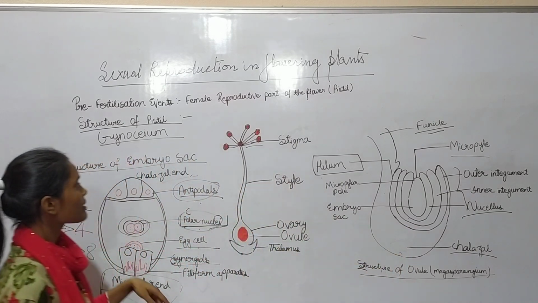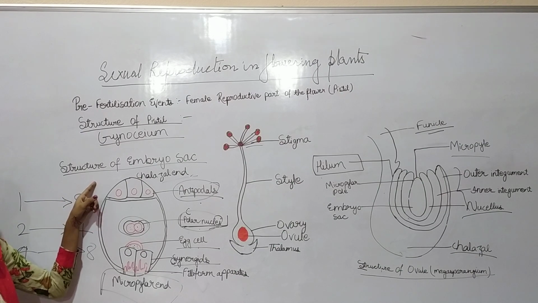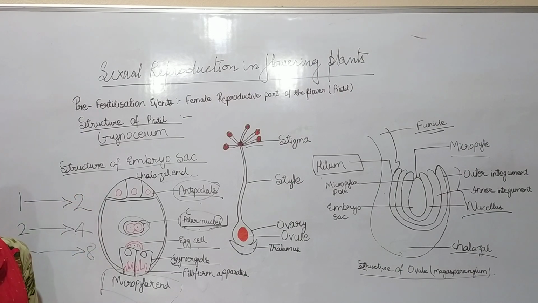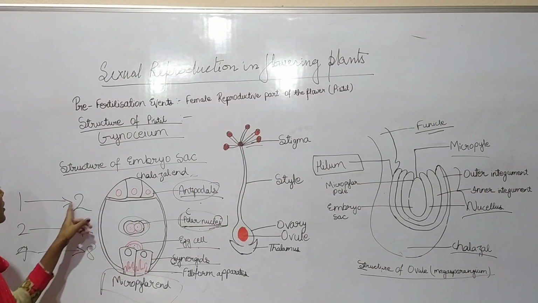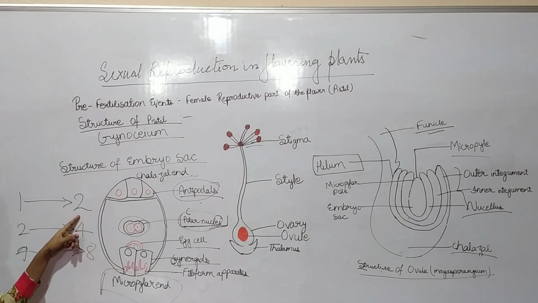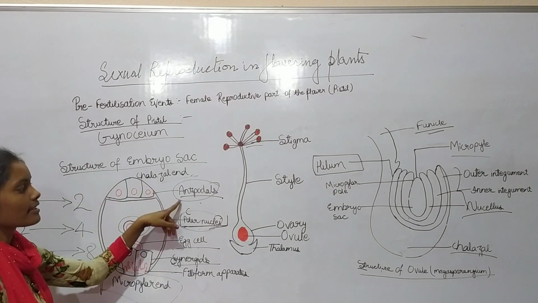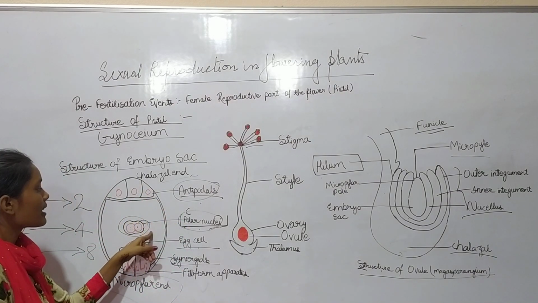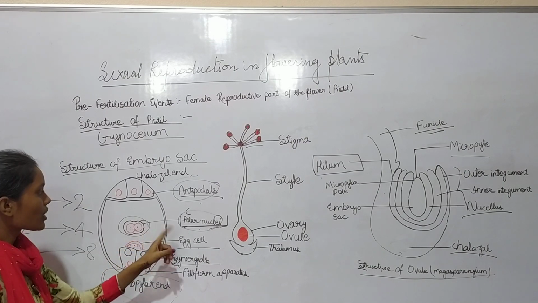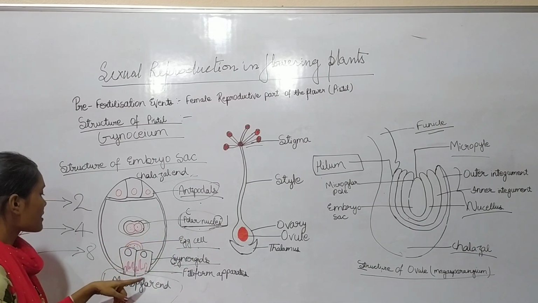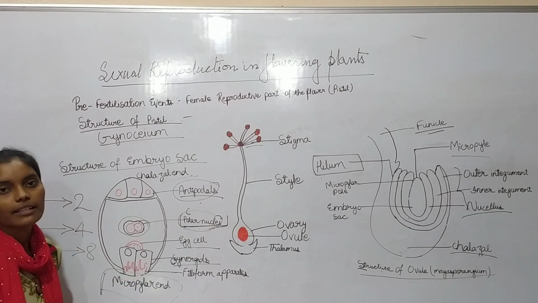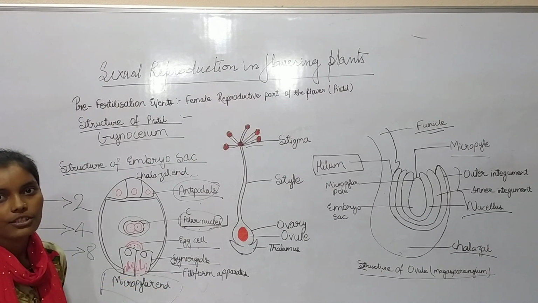And then we studied the structure of the embryo sac, which is known as the 7-celled and 8-nucleated structure. It contains three successive divisions: first we see two nuclei formed, second four, and third eight. This is the chalazal end which contains the antipodals, this is the central cell which collectively contains two polar nuclei, and these are the synergids which contain the filiform apparatus which is responsible for the guidance of the pollen tube.